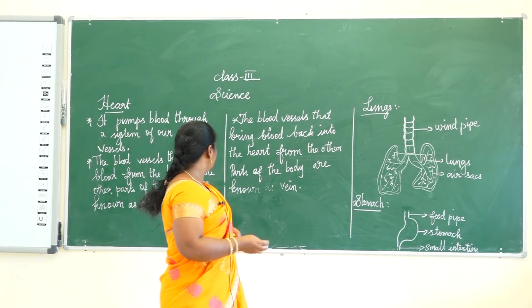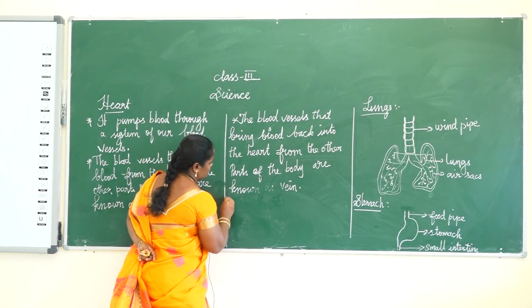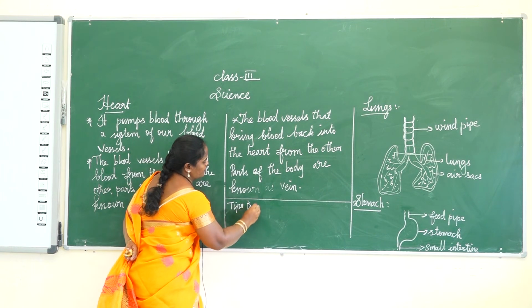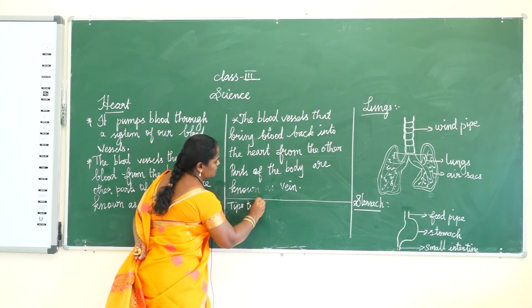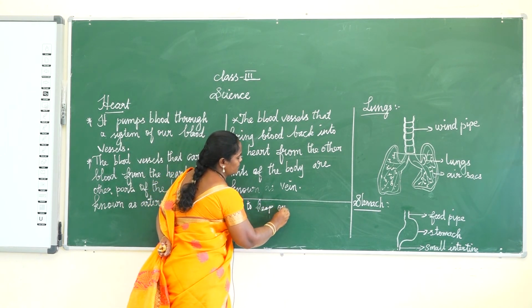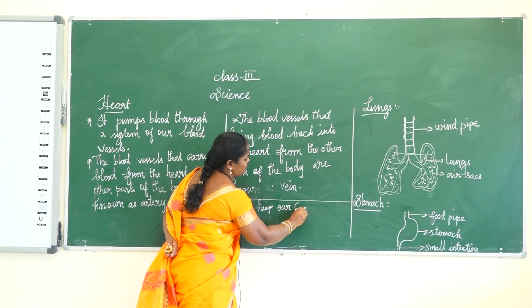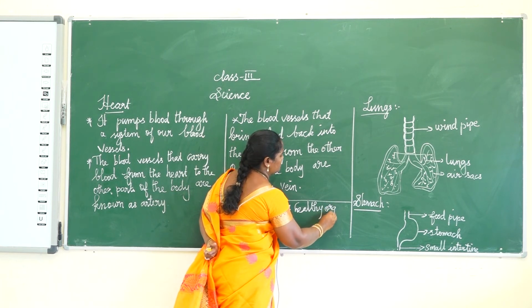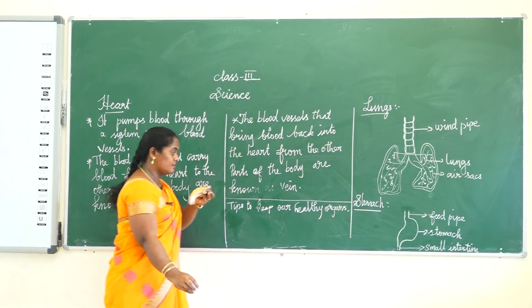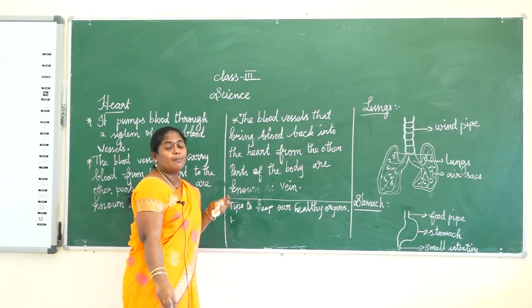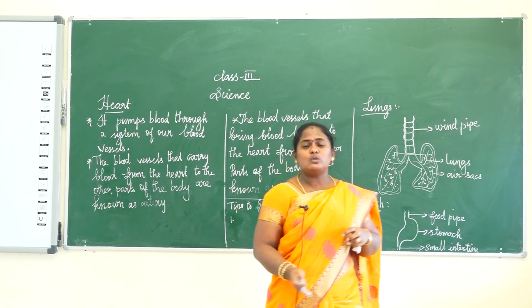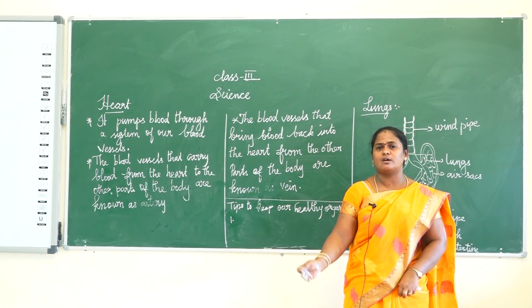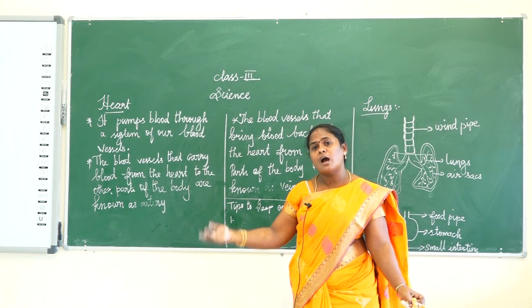First one, play both indoor and outdoor games, like chess, carom, football, cricket, volleyball, etc. Always play both indoor and outdoor games.